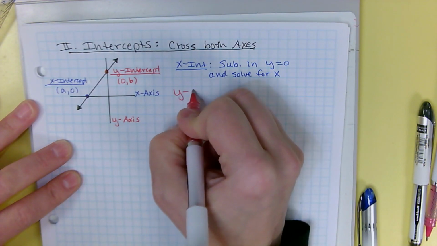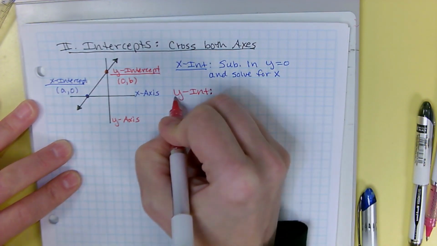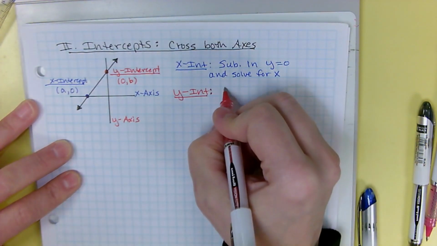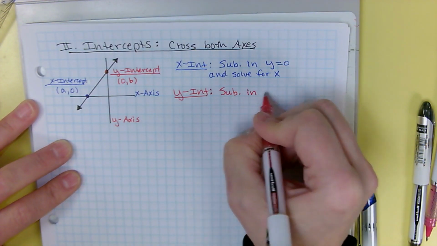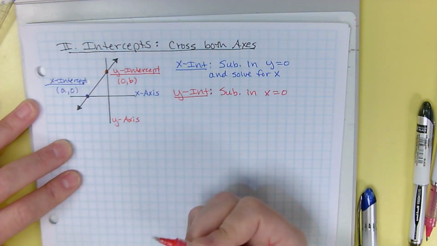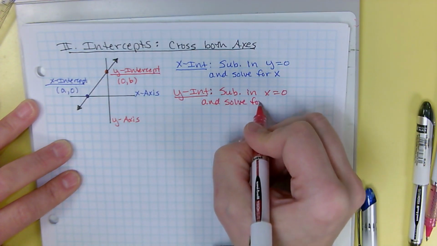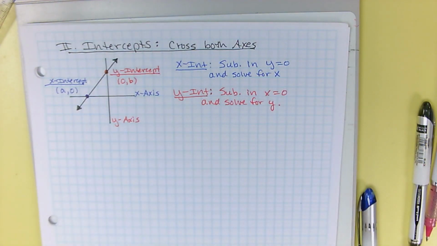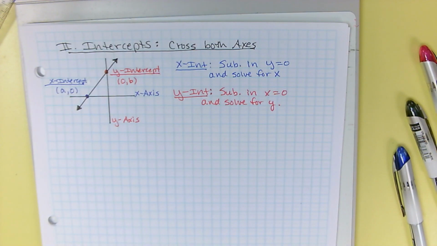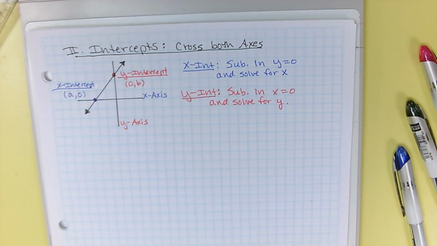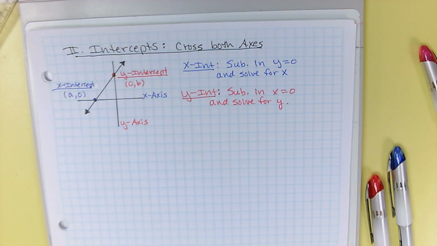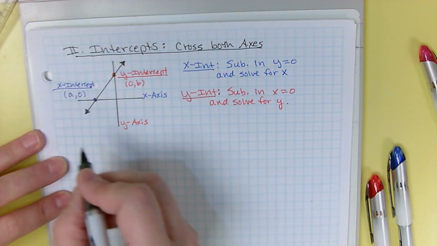So to find the y-intercept of your graph, you're going to substitute in x equals 0 and solve for y. So to get an intercept, basically you need to know where the 0 is, and you substitute the 0 in for x or y, depending on the one you're trying to find, and you solve for the other variable. It's actually a pretty easy process.